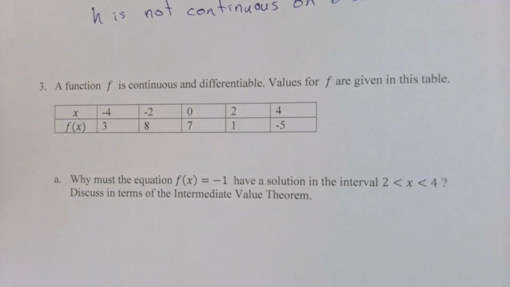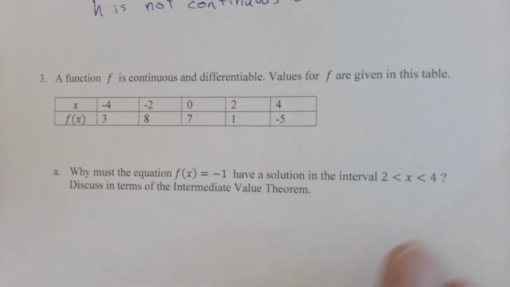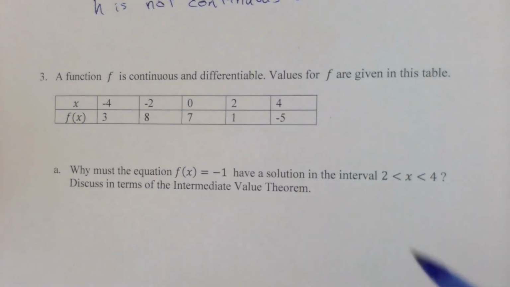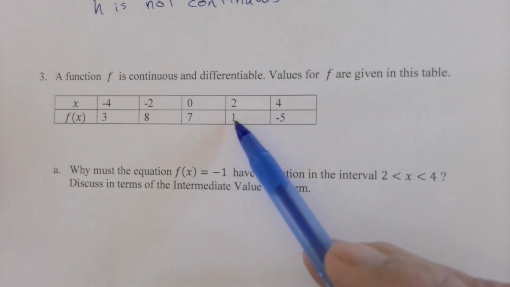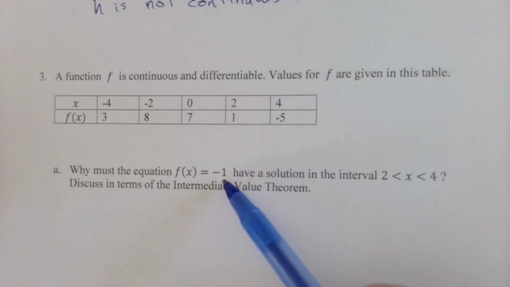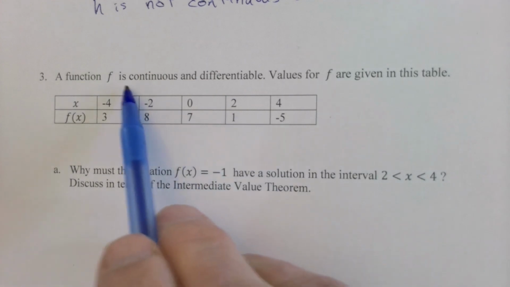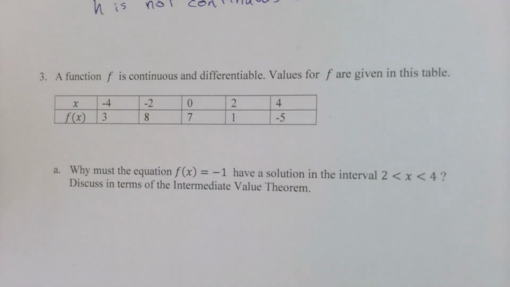Okay, a function's continuous and differentiable. I'm going to skip this one, I think, because I'm running late here, and this is all about the intermediate value theorem. I'll just make a quick note about it, though. It says, does there have to be a solution to the equation f of x equals -1 in the interval 2 to 4? Well, the answer is there does have to be a solution because -1 is between 1 and -5. It's intermediate. And this function is continuous. And for the intermediate value theorem, that's all you need.